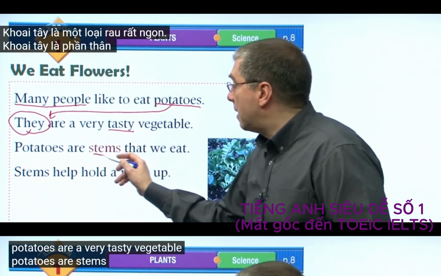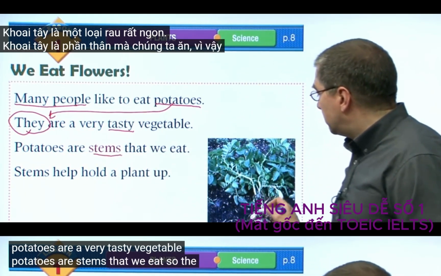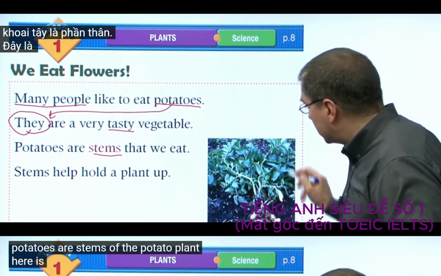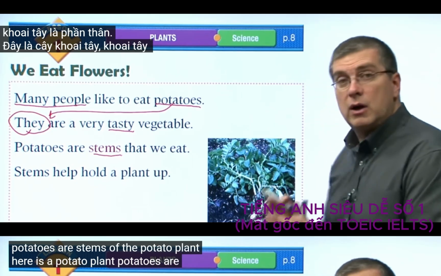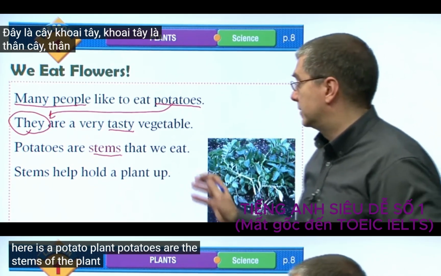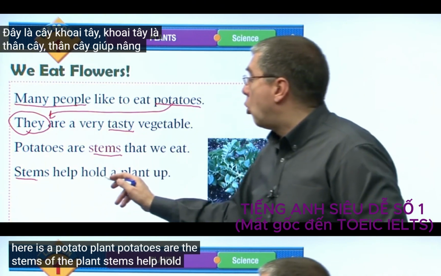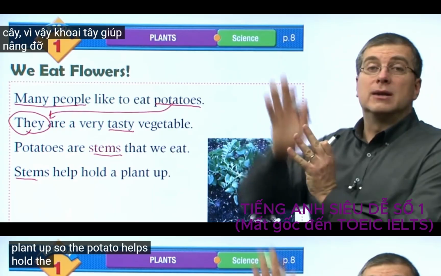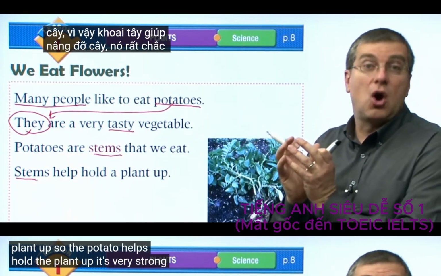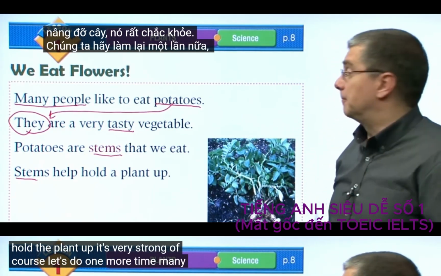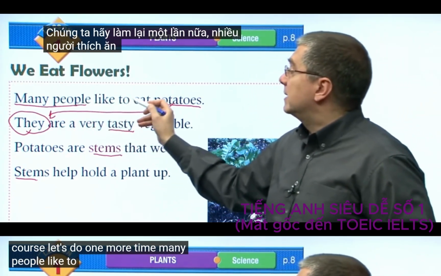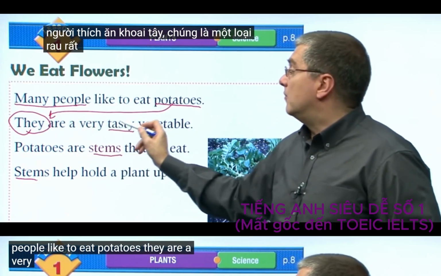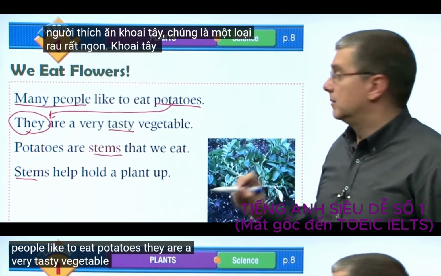Potatoes are stems that we eat. So the potatoes are stems of the potato plant. Here's the potato plant. Potatoes are the stems of the plant. Stems help hold a plant up. So the potato helps hold the plant up. It's very strong, of course. Let's do one more time. Many people like to eat potatoes. They are a very tasty vegetable.